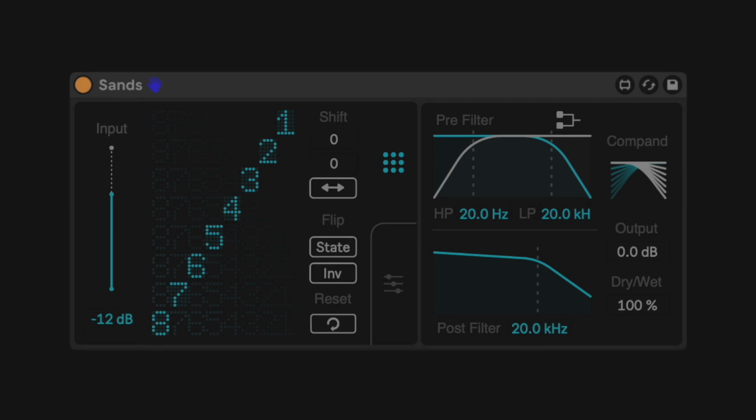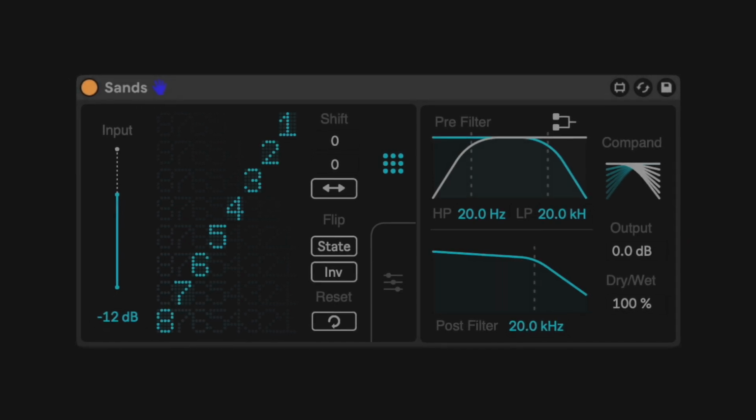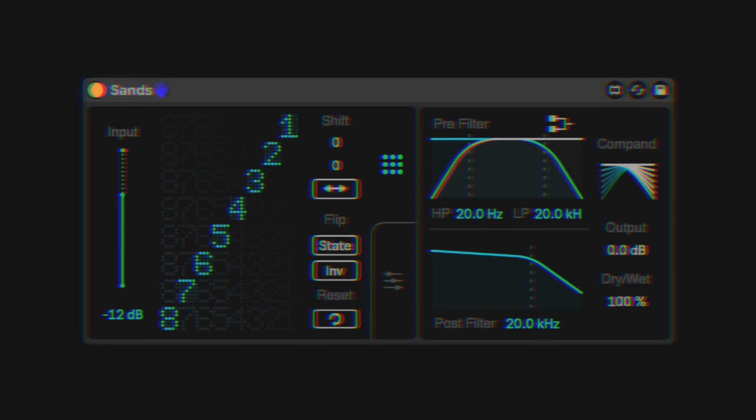So that's Sans. Sans is not the plural form of sand. It almost always refers to a desert, like Ballard's Vermilion Sands. It's circuit bending, right inside of Ableton. Well, what are you waiting for?